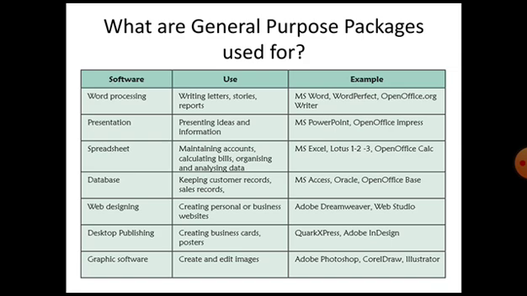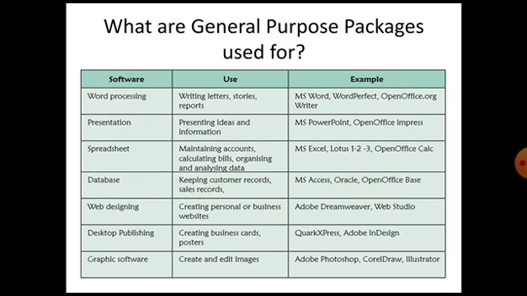So we are having a chart explaining the type of software and its example and the uses here. For word processing we are having Microsoft Word, WordPerfect. OpenOffice is also giving a writer, software name is Writer. For presentation we are having PowerPoint, OpenOffice Impress, etc. For spreadsheet we are having Microsoft Excel, Lotus 123, OpenOffice Calc, etc. For database, MS Access, Oracle, SQL, and OpenOffice is giving Base.